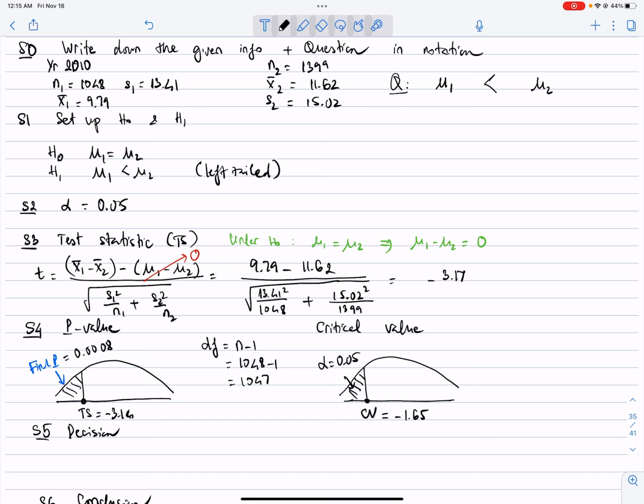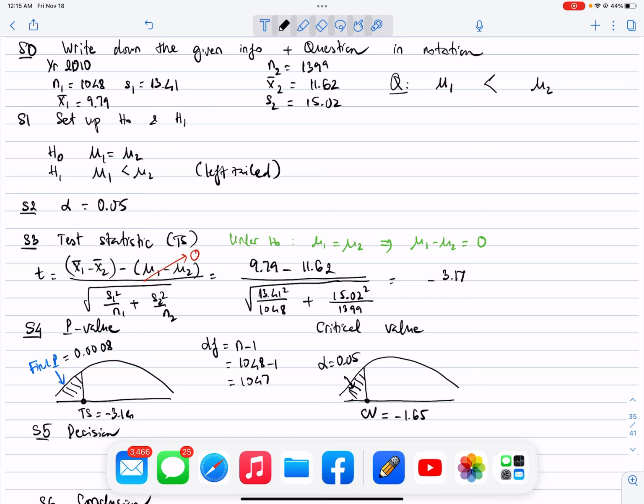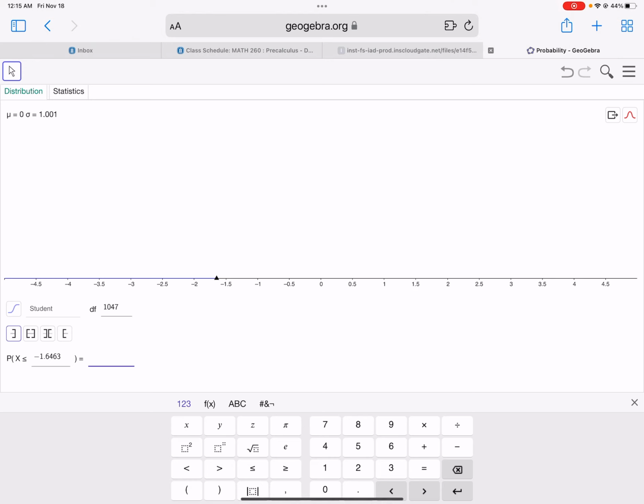Go back to the p-value. I will input inside negative the test statistic. So negative 3.17, and I got 0.008 as you saw.